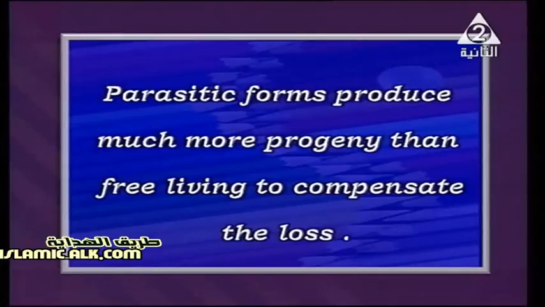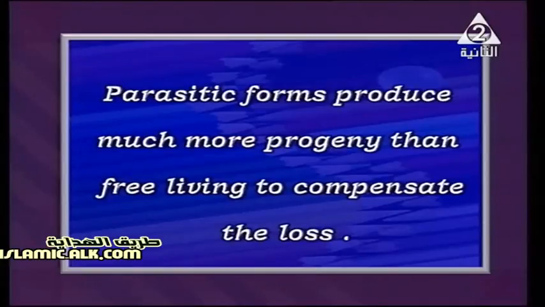Parasitic forms produce much more progeny, a lot of offspring, than living organisms that live in a free form. The reason here is to compensate for the number lost, meaning to restore the number lost of their offspring or eggs, and so on.